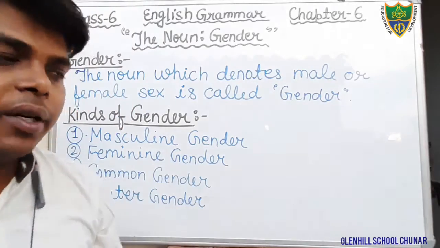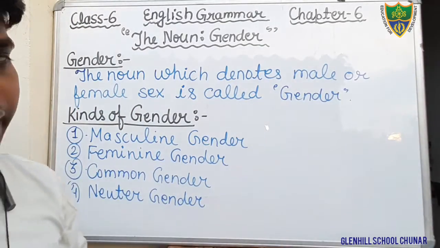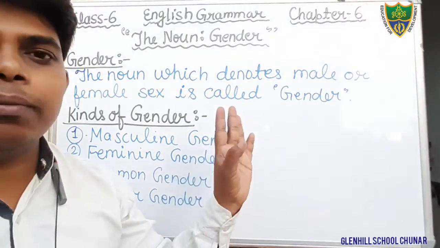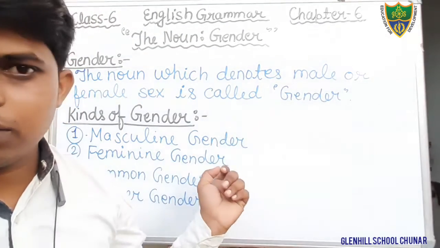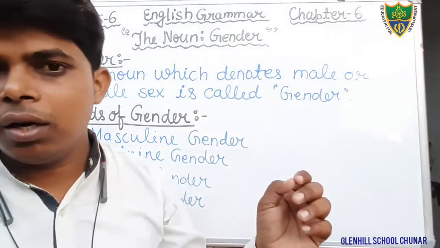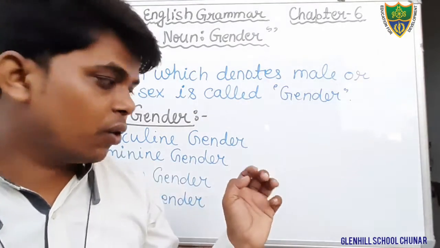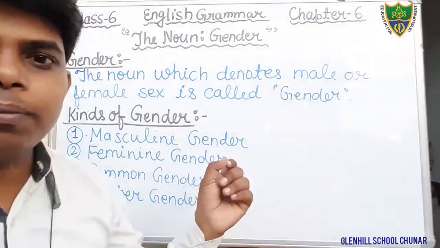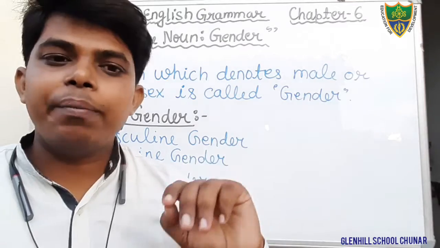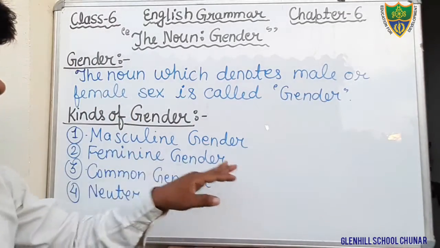Okay students, so we will discuss these 4 kinds of gender. The noun which denotes the male category is known as masculine gender. The noun which denotes a female person or female animal is known as feminine gender.